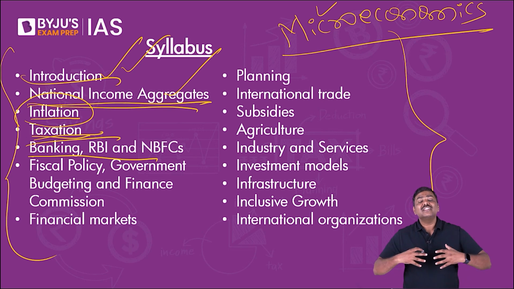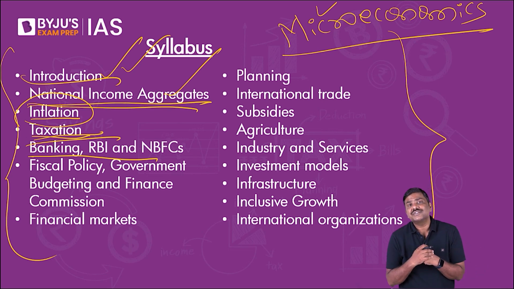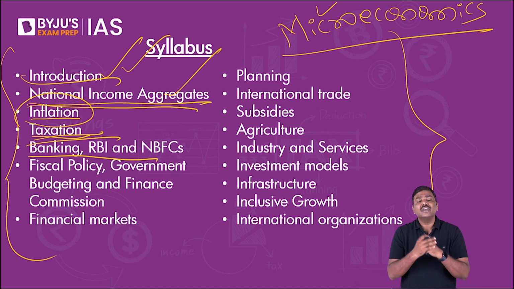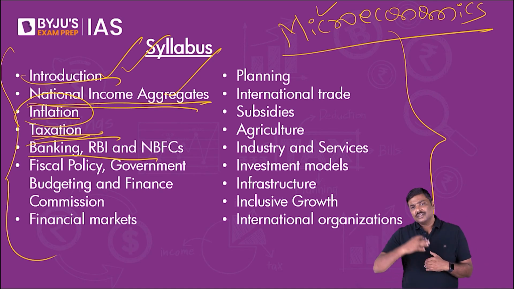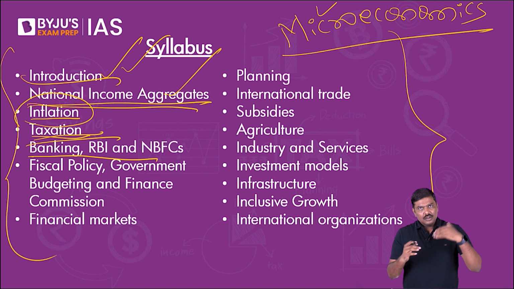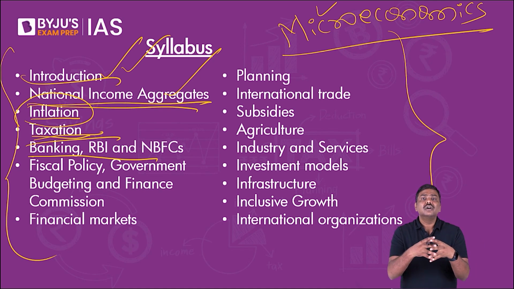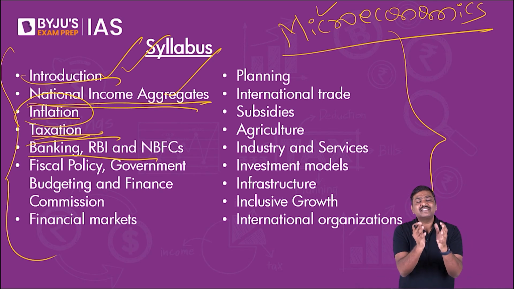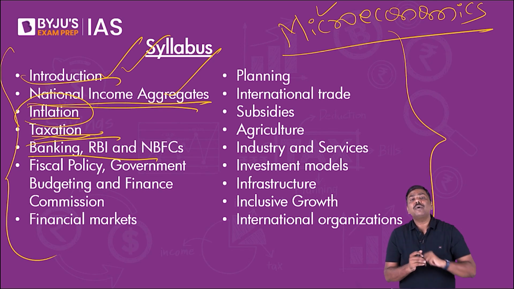And apart from this, within banking, you are also expected to understand why the Government of India is merging the banks. For example, a couple of years ago, there were a lot of public sector banks. Even today, some of the books say that there are 19 or 20 plus public sector banks. No, the Government of India has started consolidating the public sector banks. For example, in the last couple of years, the Government of India has merged Vijaya Bank, Dena Bank and Bank of Baroda. 10 public sector banks have been merged into 4 public sector banks.